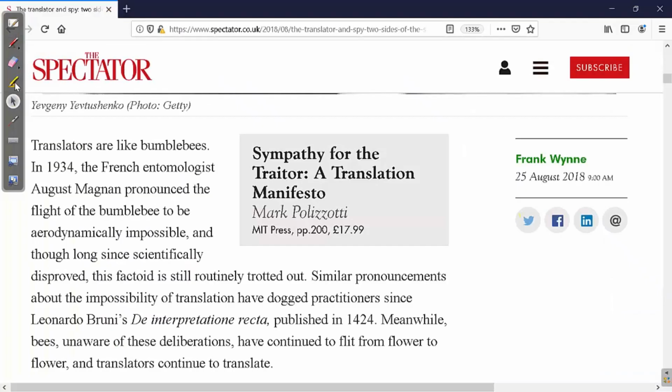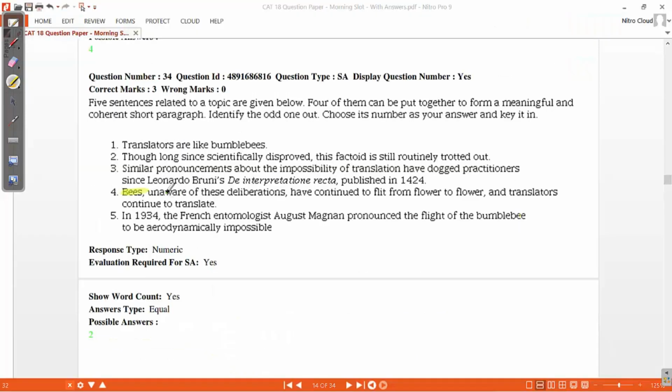That's also there. Let's look at the last sentence of the original paragraph: "Meanwhile, bees unaware of these deliberations have continued to flit from flower to flower, and translators continue to translate."